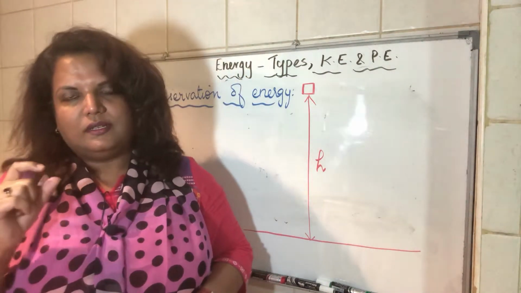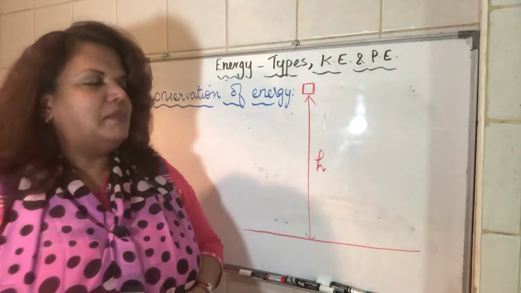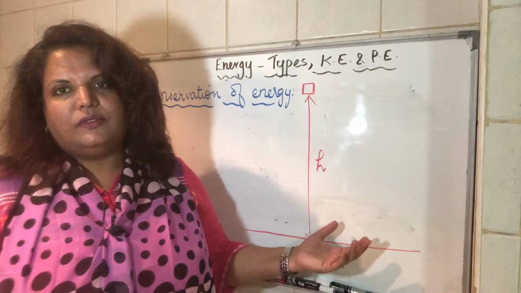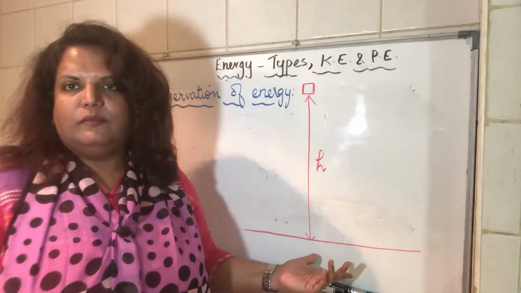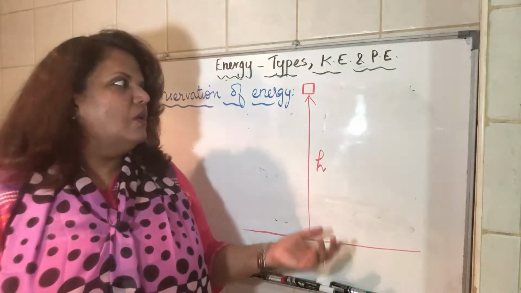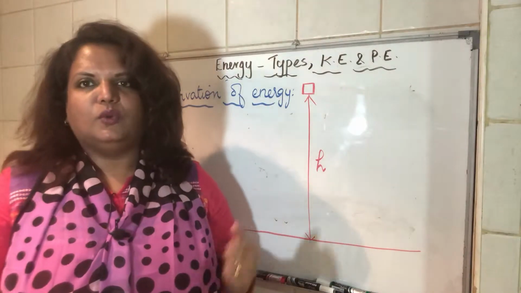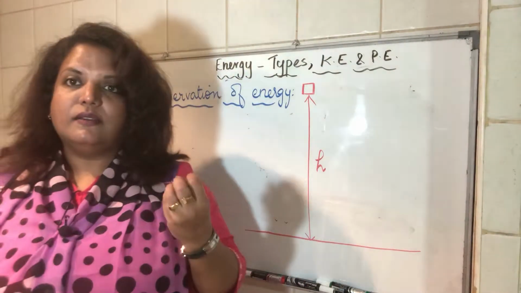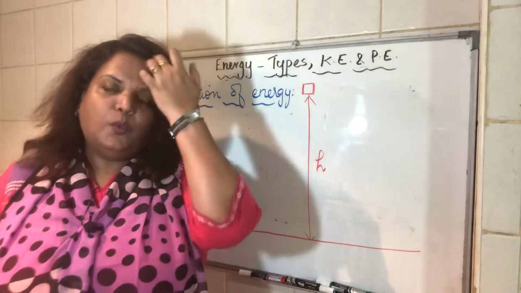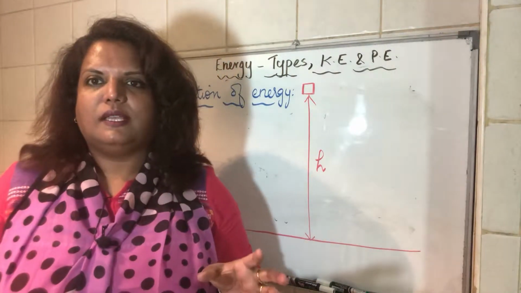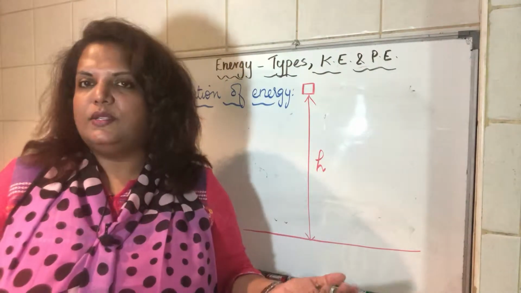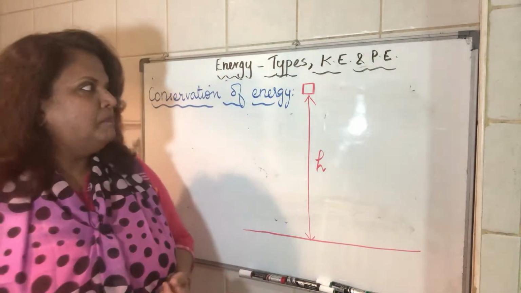We'll see what conservation of energy is and how it can be applied to real life situations to find out either the velocity of an object with which it will hit the floor, or from what height it had been dropped, and so on. Now, when you say conservation, that means there is no wastage of energy. Conservation term stands for no wastage. Conservation of energy means there is no waste of energy.